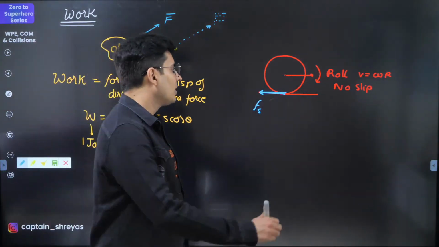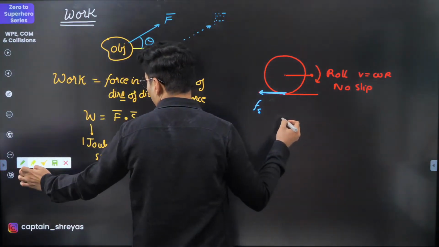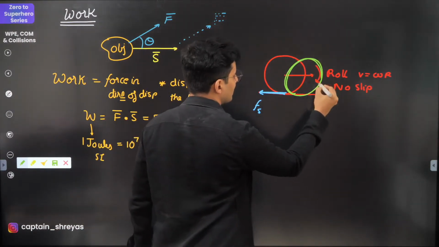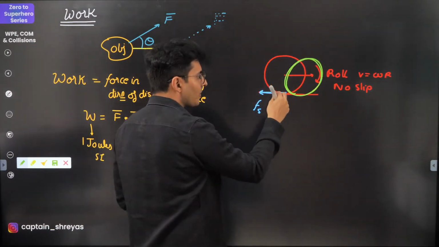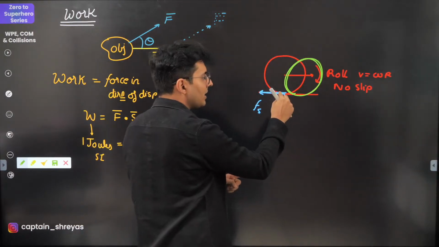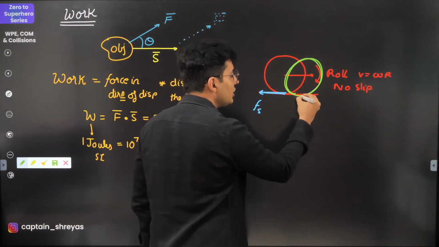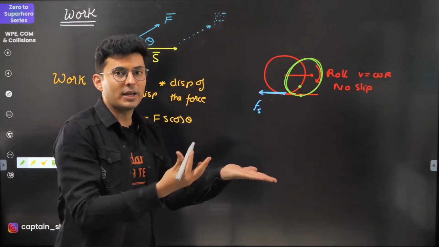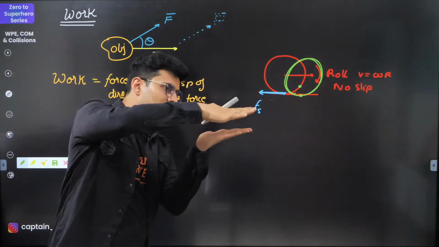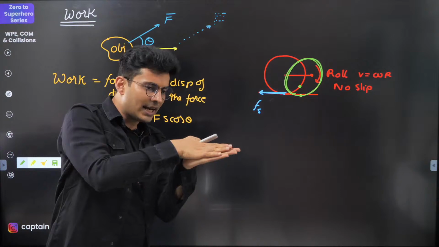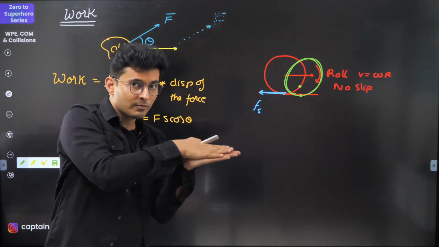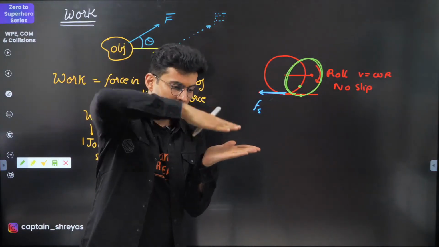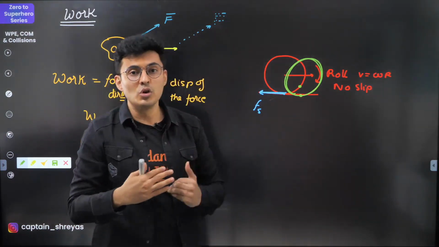The answer is 0. The reason is, when this moves, this sphere rolls, and this point is no longer going to be in contact. A new point comes. Maybe this point will now come over here. It will be a new friction. The surface touches, there is friction acting, that surface does not move, the point of contact does not move, and then it's taken out, a new point comes, new friction.